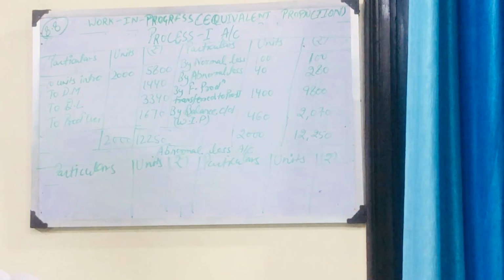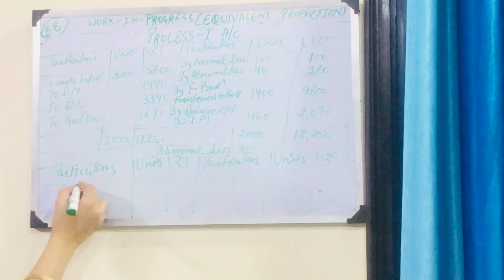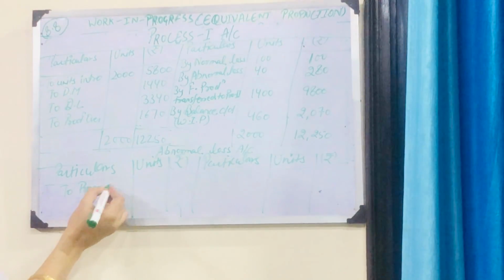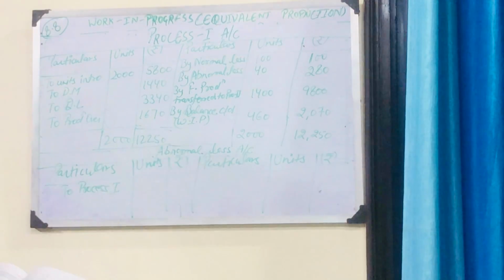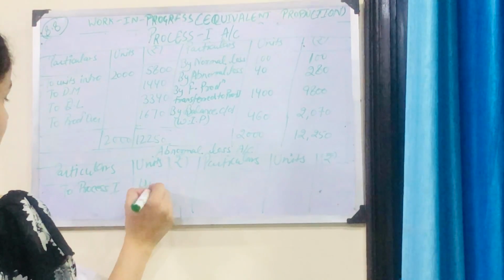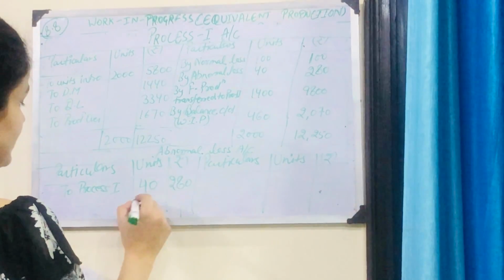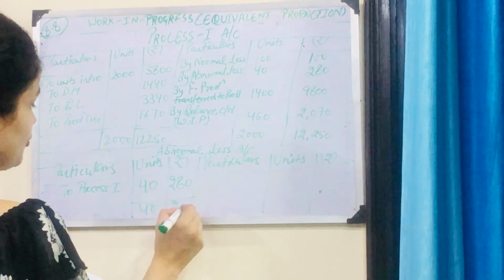Okay, so abnormal loss obviously we'll write down to process 1. I have already told you how to do abnormal loss calculation. So here 40 units are there and the total amount was 280. So the total would be 40 and 280.